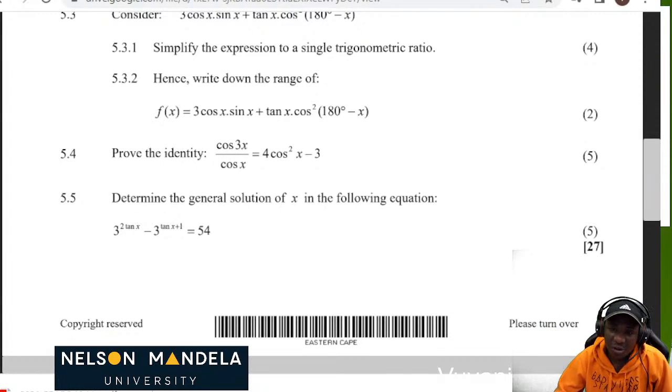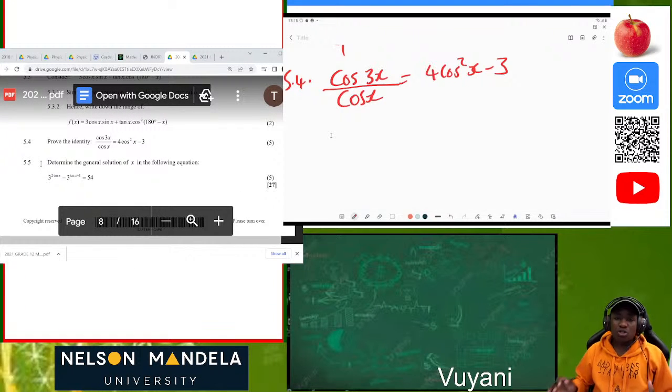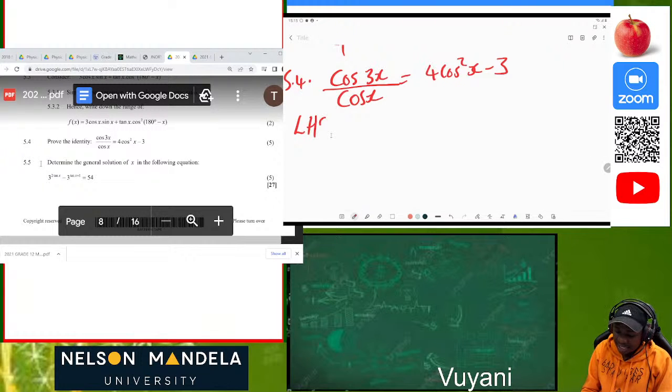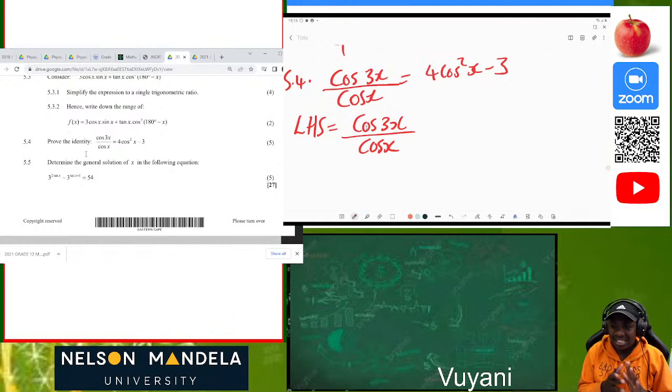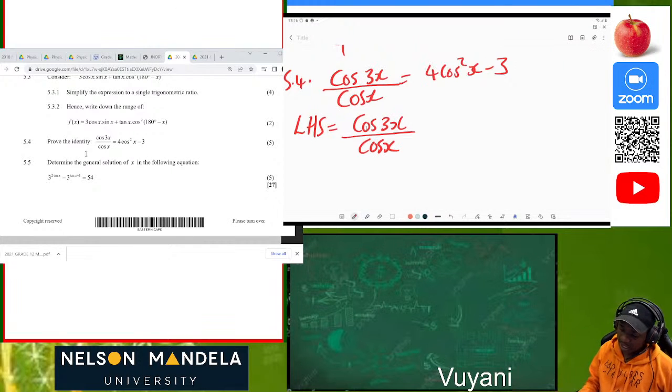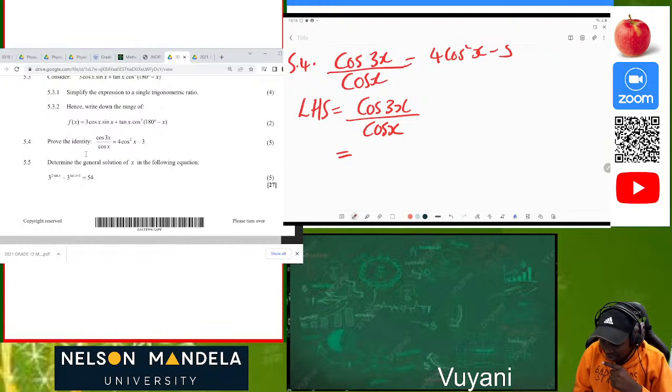So now let's get down to the business. Let's look at the left hand side. When you focus on the left hand side, what do you do first? You start by writing left hand side is equal to cos 3x over cos of x. Why are we doing this? So that we can show the examiner that I know what I'm doing. Write this simple English, left hand side, so that we can realize which side you are proving. Okay, so now we are proving this side. So now let's go. How can we prove this? What do we know about 3x?